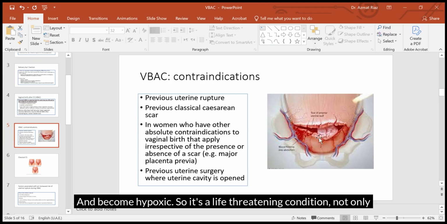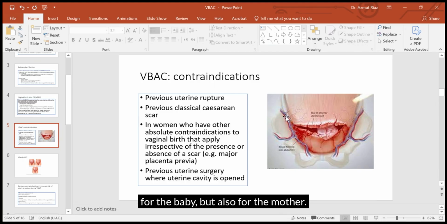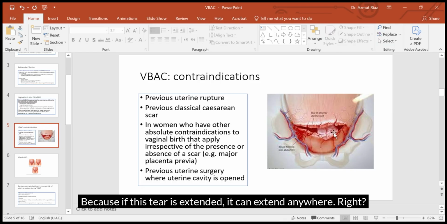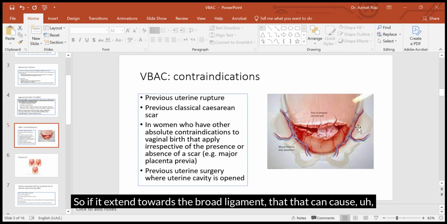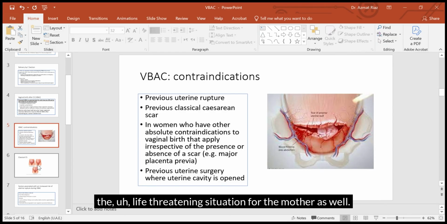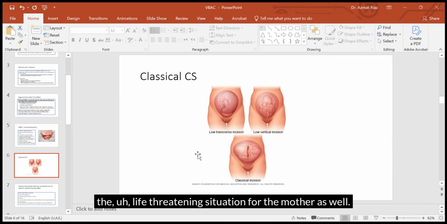So it's a life-threatening condition not only for the baby but also for the mother, because this tear can extend anywhere, especially toward the very large uterine blood vessels in the broad ligament. Uterine vascularity is very increased, so if it extends towards the broad ligament, that can cause a life-threatening situation for the mother as well.